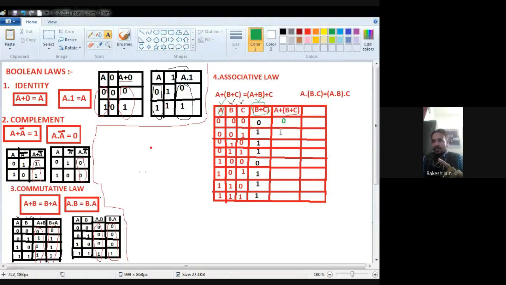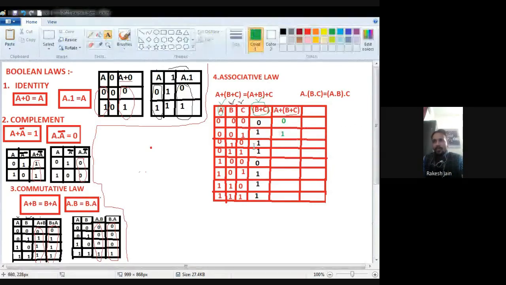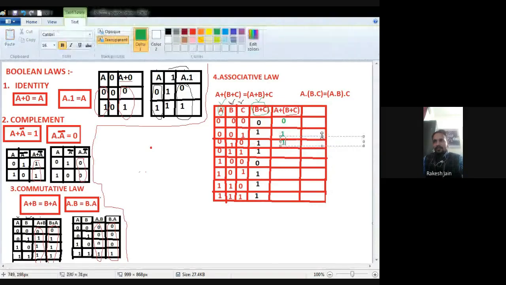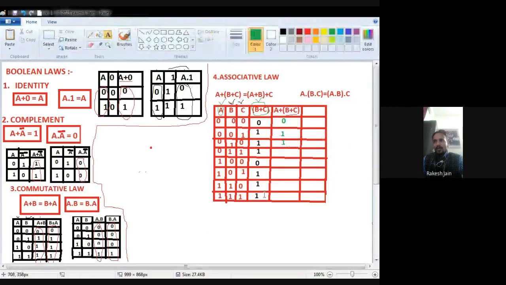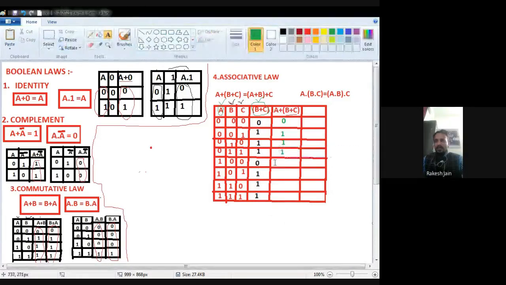B is 0, C is 1, because 1 I find, that's why I put 1. B is 1, C is 0, because again I find 1, that's why 1. B is 1, C is 1, because again I see 1, that's why I put 1. So this will be the result of B plus C. Now what do we require at the LHS side? At the LHS side I require A plus B plus C.